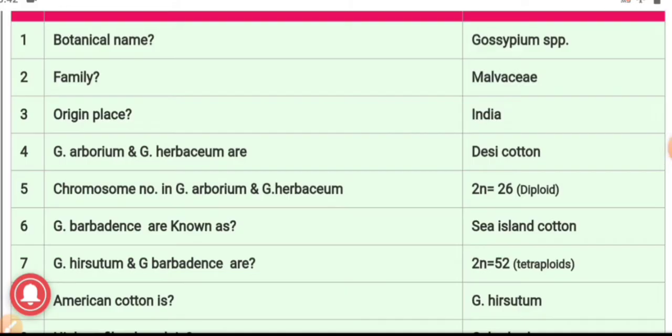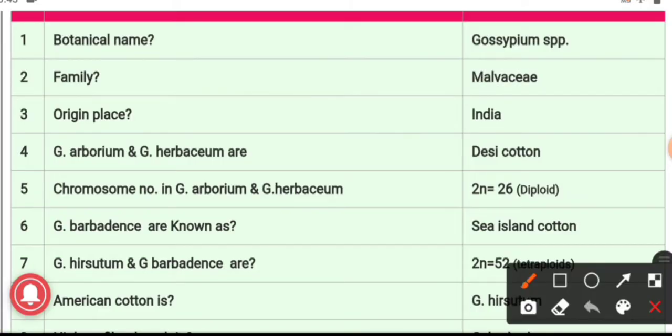Agri Exam is here to continue the series of daily one-liner questions of agronomical crops, and in this session we will have a discussion regarding cotton, which will be very useful for all the upcoming agri-competitive exams. So let's start. Question number first, the botanical name of cotton. The botanical name of cotton is Gossypium species.